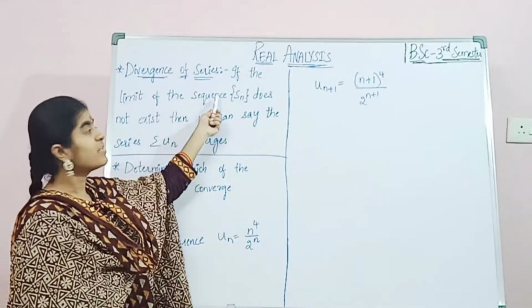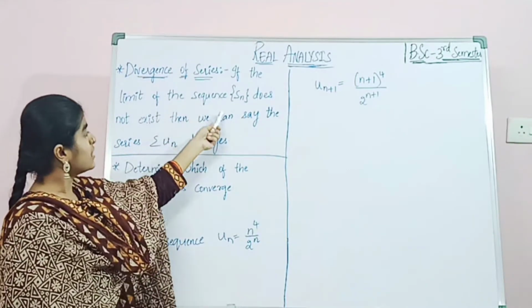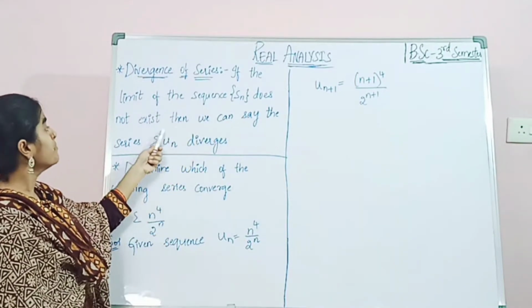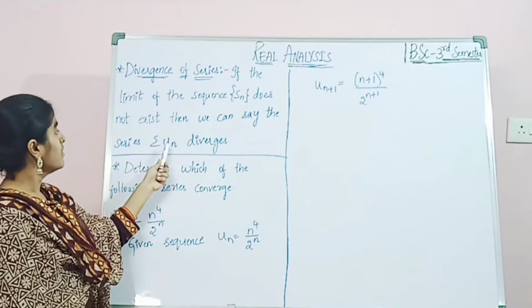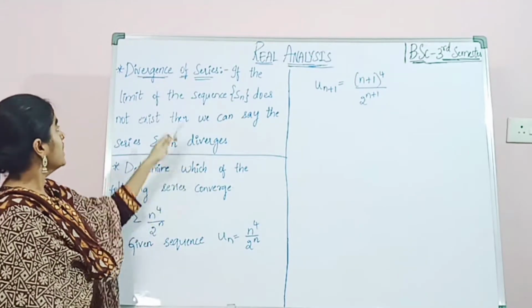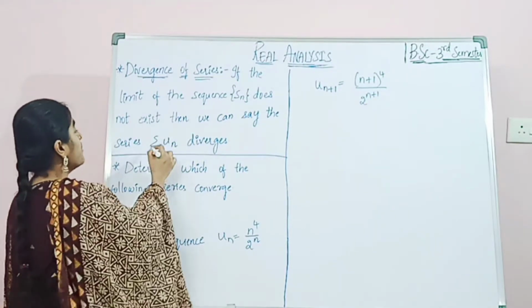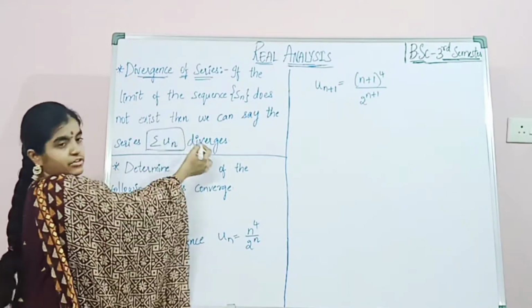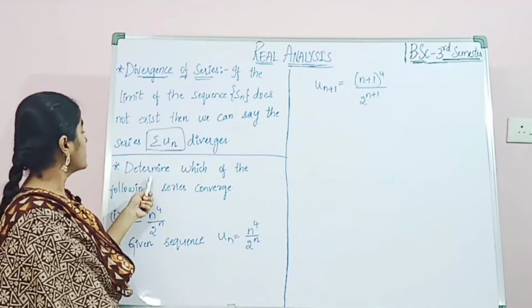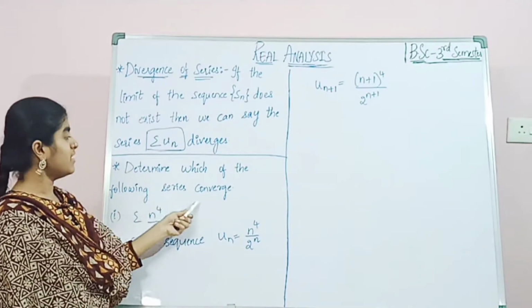Now, divergence of series. If the limit of the sequence Sn does not exist, then we can say that the series summation un diverges. Let us discuss sums now. Determine which of the following series converge.